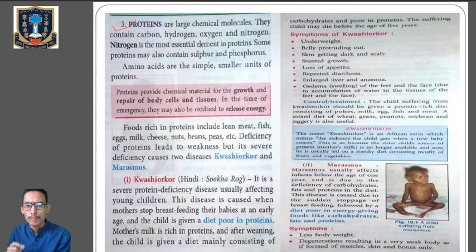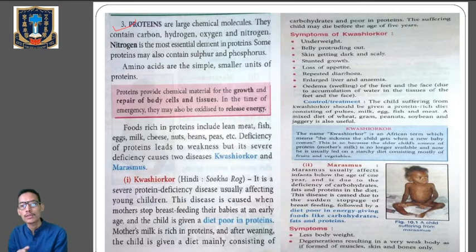Underweight, belly protruding out, skin getting dark and scaly, stunted growth, there is no proper growth in individuals, loss of appetite, so the proper intake of food will be decreased, repeated diarrhea, enlarged liver and anemia, oedema, swelling of the feet and the face, due to accumulation of water in the tissue of the feet and the face. So these are the general symptoms of Kwashiorkor.